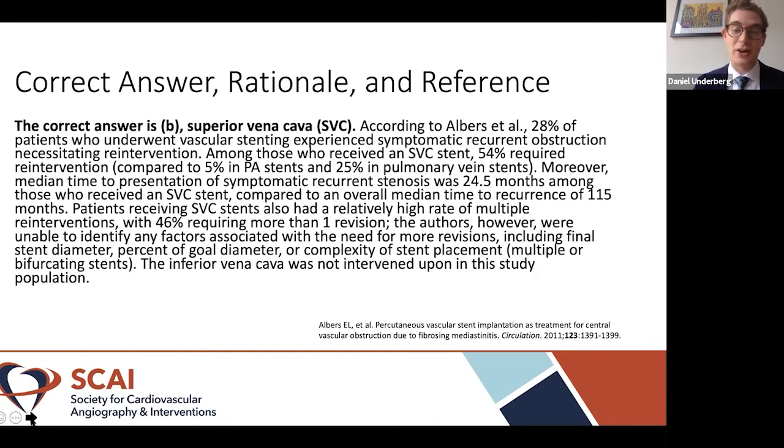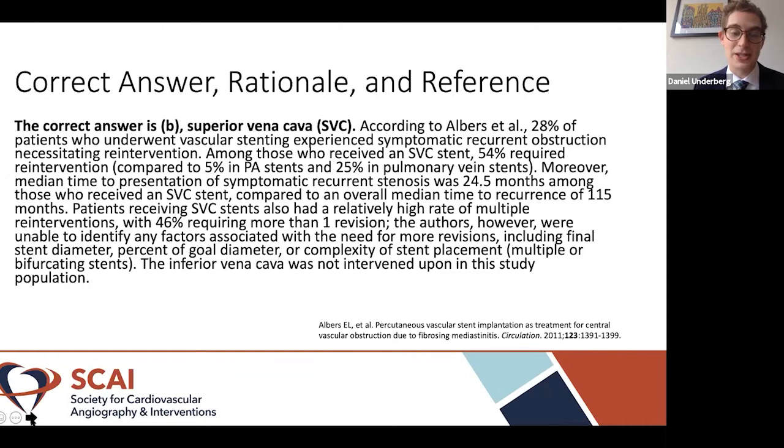According to Albers et al., which is this large amalgamation of patients who underwent stenting for fibrosing mediastinitis, 28% of patients who underwent vascular stenting experienced symptomatic recurrent obstruction necessitating reintervention. Among those who received an SVC stent, 54% required reintervention, and this is compared to 5% in PA stents and 25% in pulmonary vein stents.